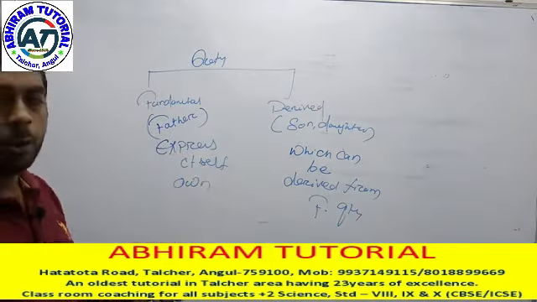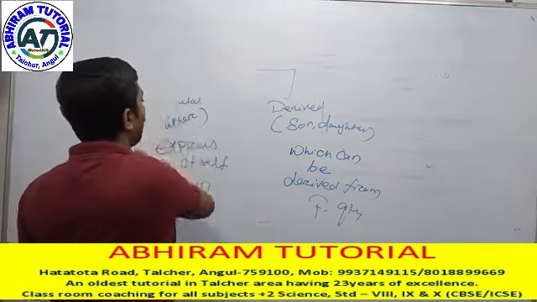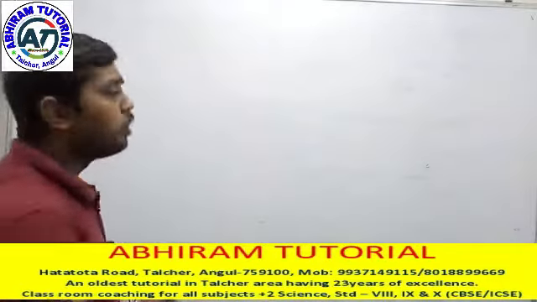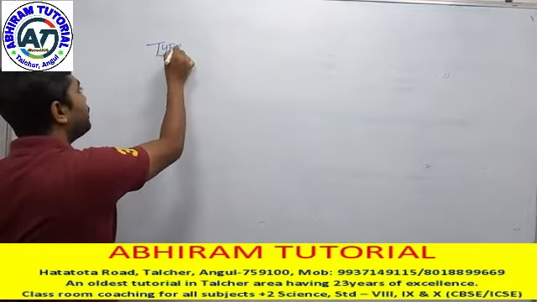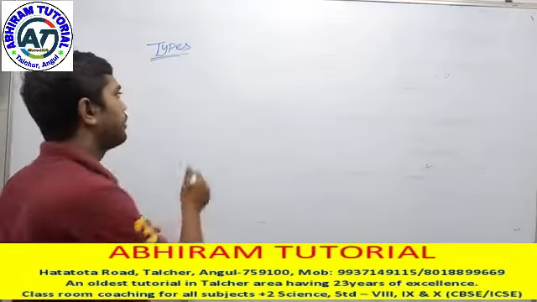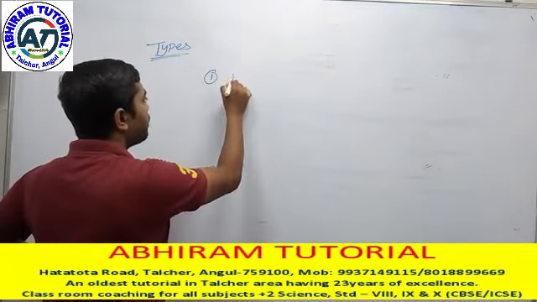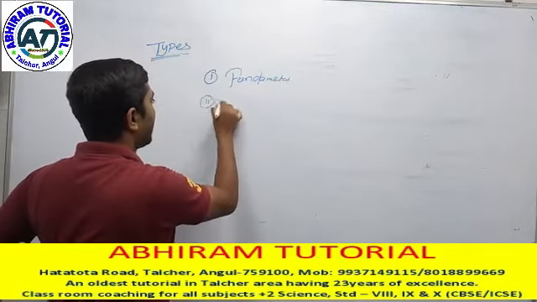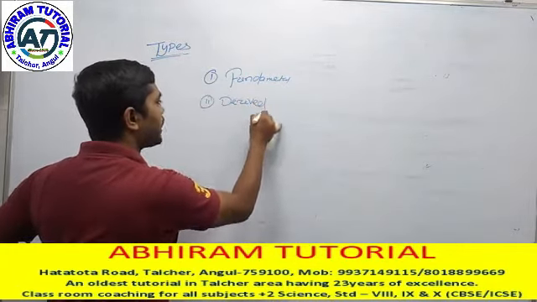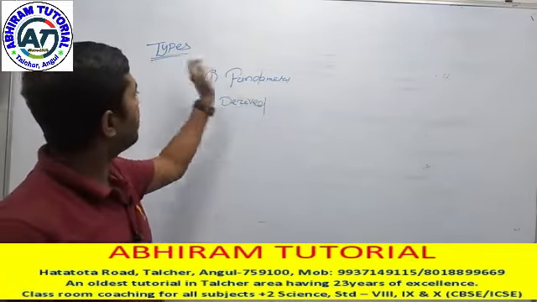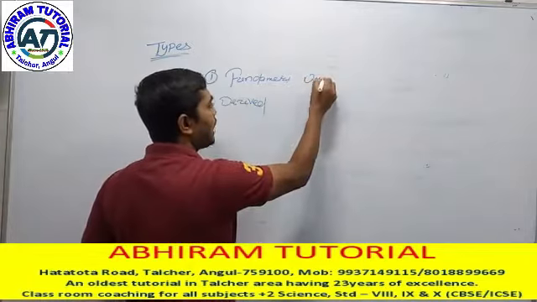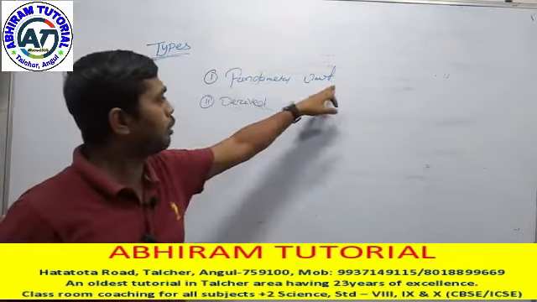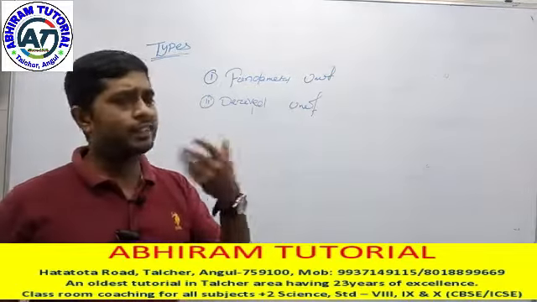After that we are going to fundamental units and derived units. Now we are discussing the types of unit. Units are mainly of two types: one is fundamental, the second is derived. What I already told you in the case of quantity will be implemented in the case of unit. This is called a fundamental unit and this is called a derived unit. The definitions should be the same as what we wrote down before for fundamental quantity and derived quantity.